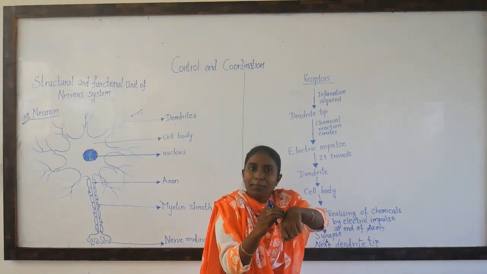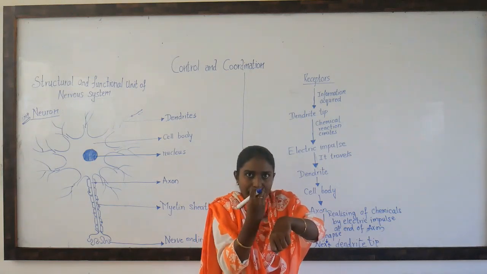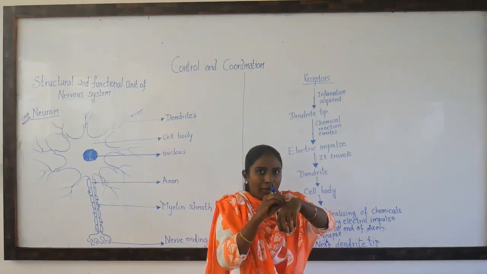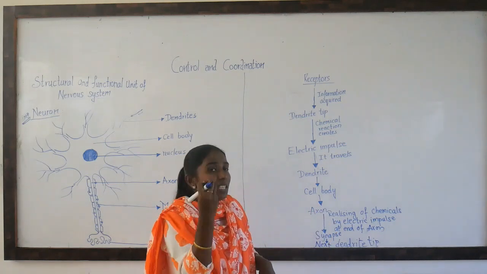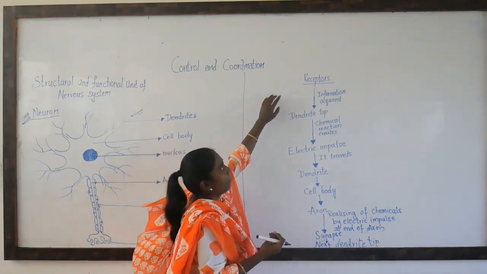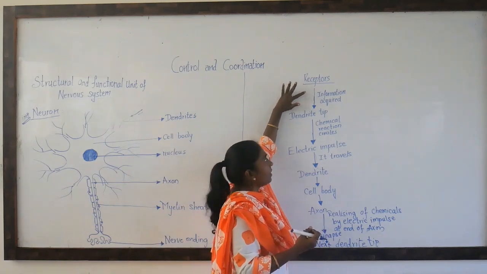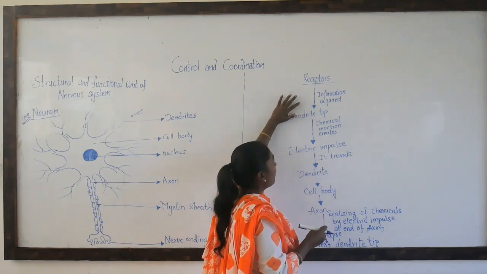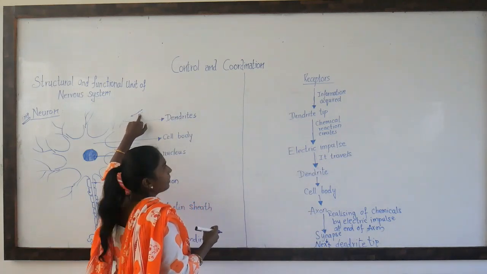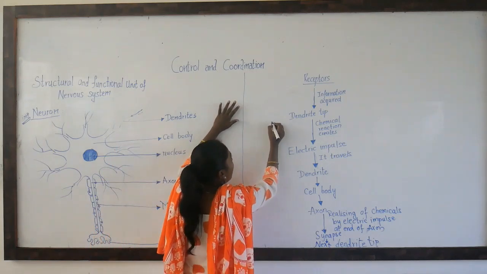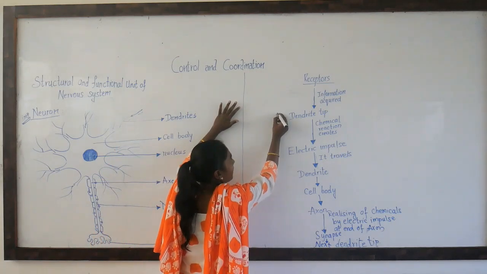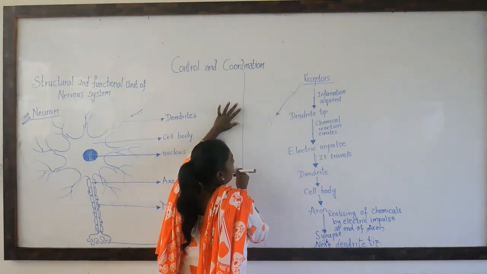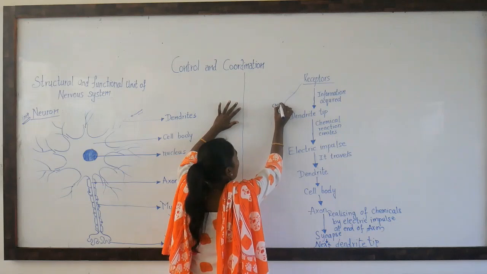So the thermoreceptors will feel the message that something is paining, right? The receptors receive the message, that is information acquired, that something is pinching. Then it goes to this dendrite tip. When the message comes from the messengers to this receptor, it is in chemical form.